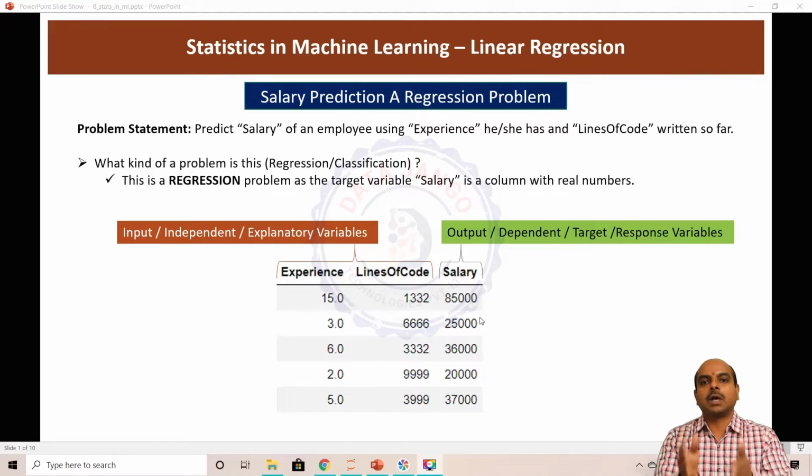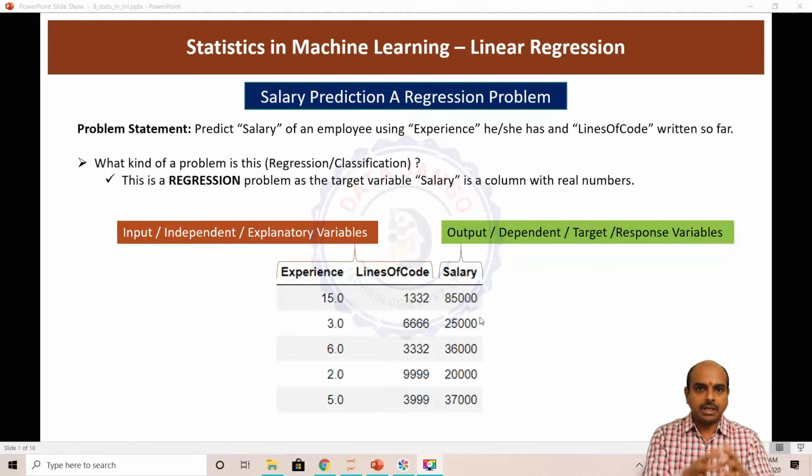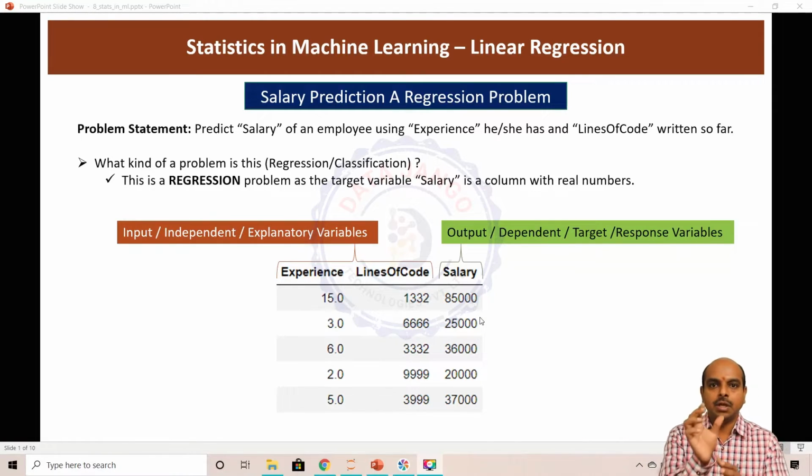It is 1000 into the SFT area is the price. So the equation there is price is equal to 1000 into SFT area. So that is machine learning. That is actually the machine learning. The quantity with which you multiply the input variable to generate or predict the output variable is the machine learning.